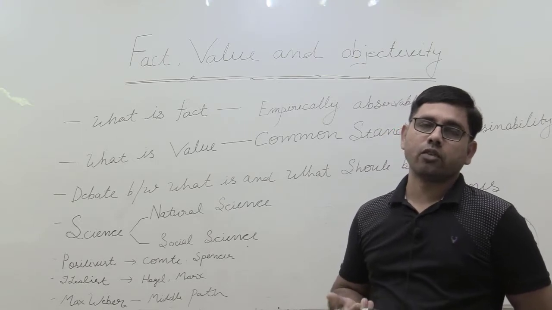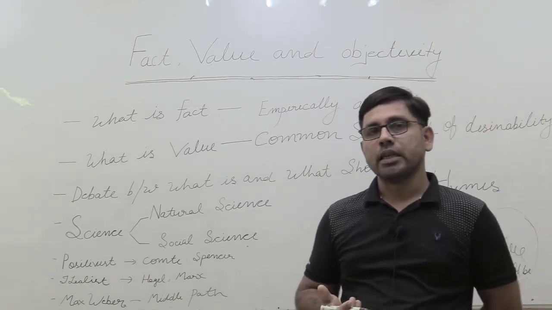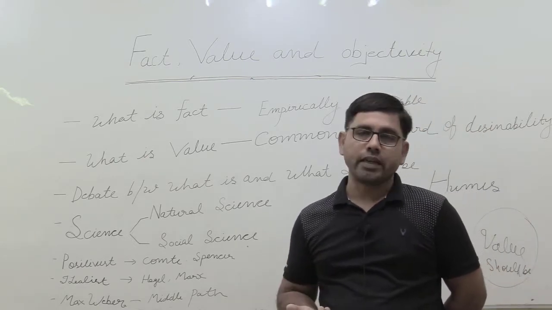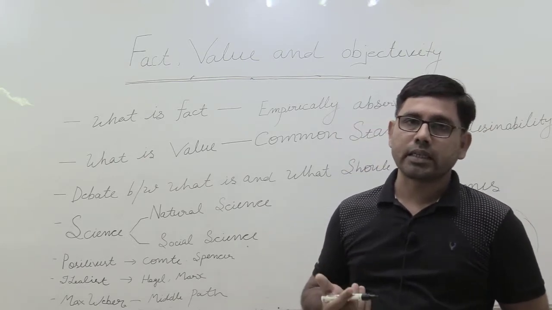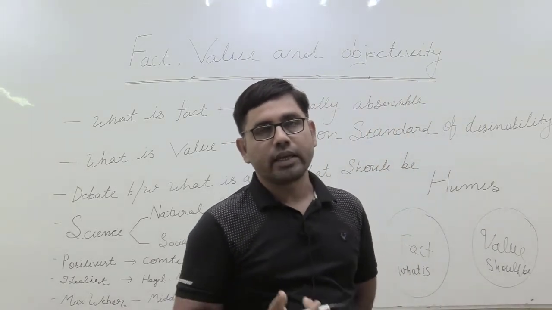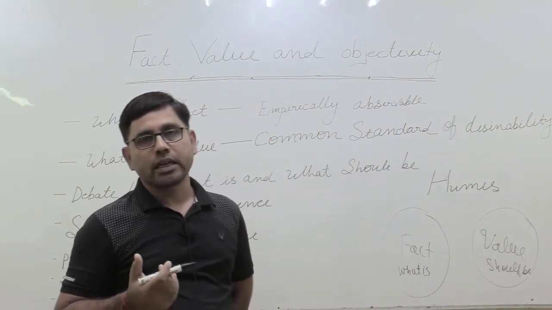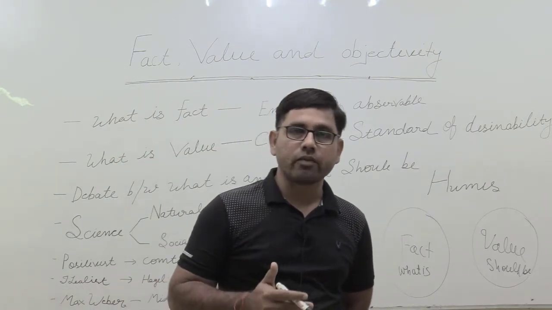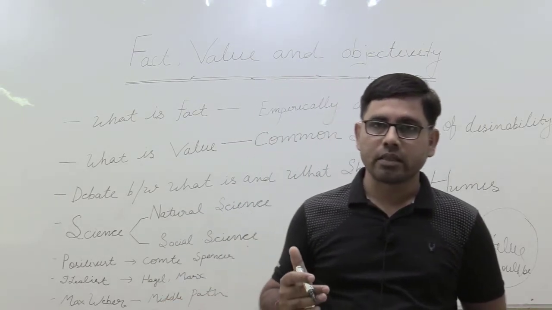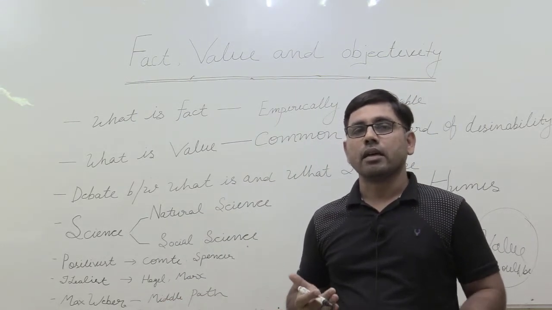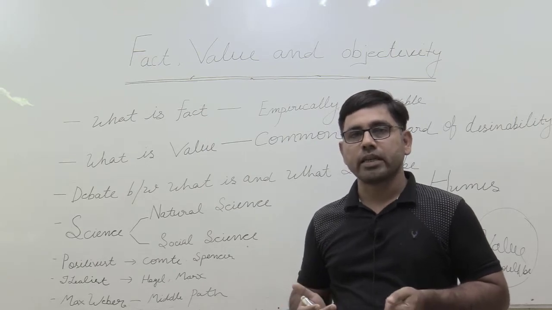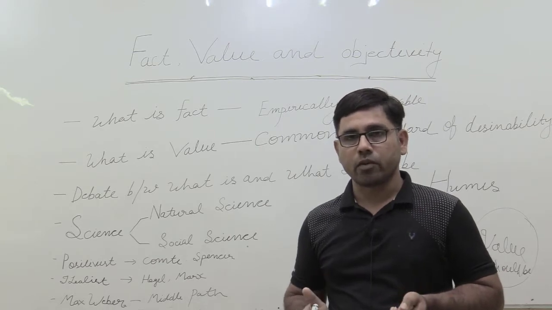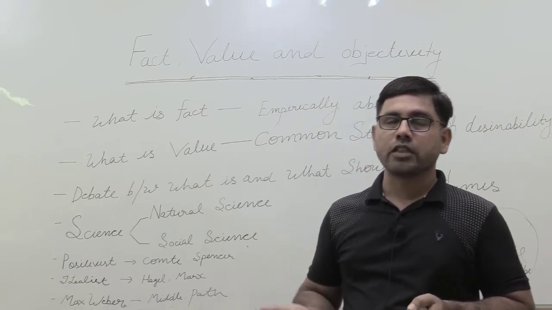There are certain scholars who are trying to project sociology as a science, and they are saying that sociology should be value free. It should adopt a kind of orientation of value neutrality. It should adopt a kind of objective orientation. That is one set of perspective, one set of argument from scholars who are saying that the high degree of respect and acceptability of other natural sciences is because they follow an objective approach, a value free approach. Their research is not influenced by value.